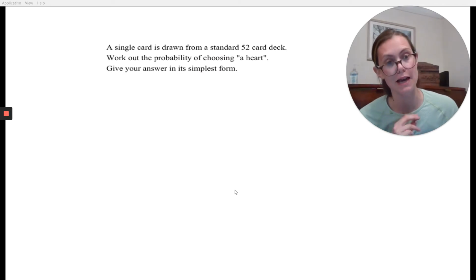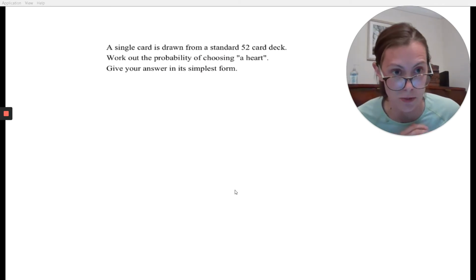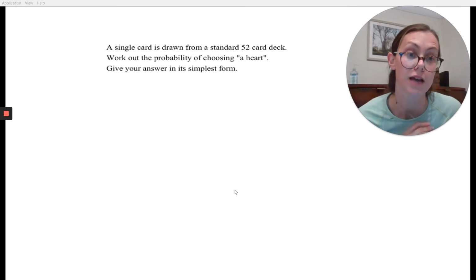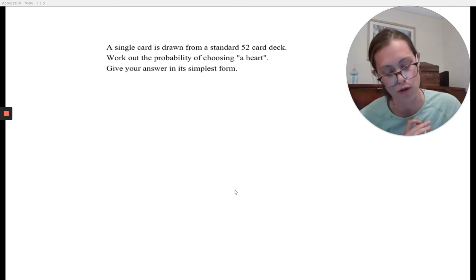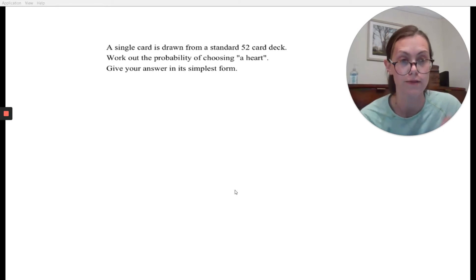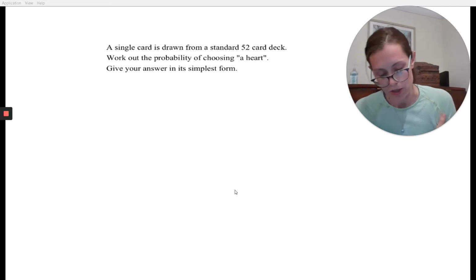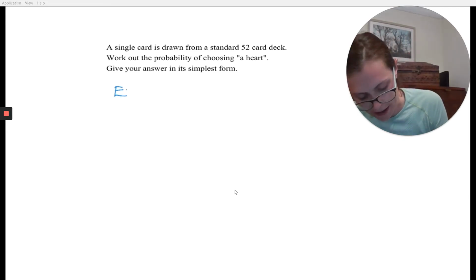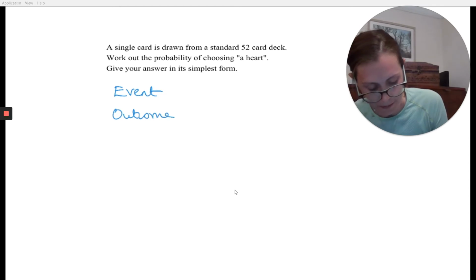So let's begin to have a look at some different types of questions. We're going to move away from dice. So here, a single card is drawn from a standard 52 card deck. Work out the probability of choosing a heart. Give your answer in its simplest form. So again, we're going to set it up like this. We've got an event, we've got outcomes, and we've got the probability.